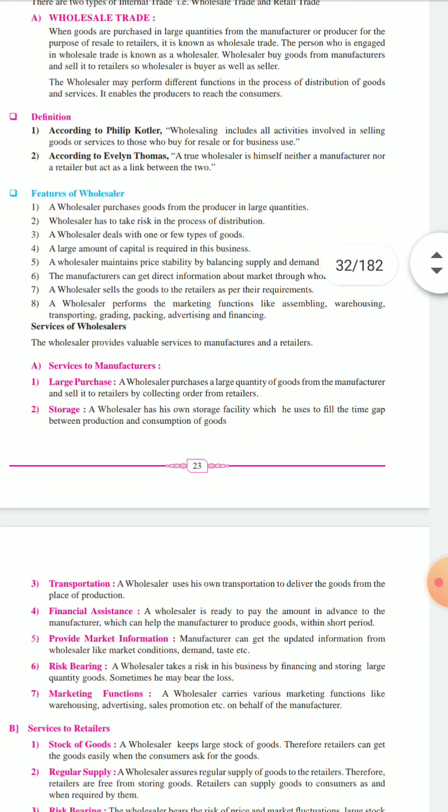Next is transportation. A wholesaler uses his own transportation to deliver goods from the place of production to the place of consumption. Okay, so the transportation facility is also given.